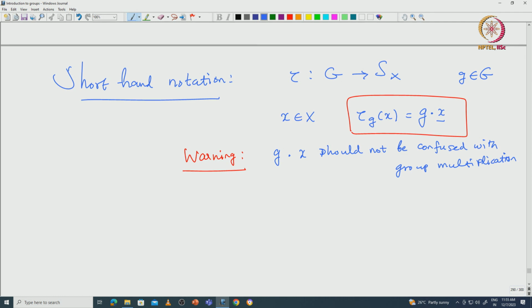But we are looking at the corresponding map tau g which is acting on capital X. So, we are looking at the image of x under this tau g, which we just denoted by g dot x.